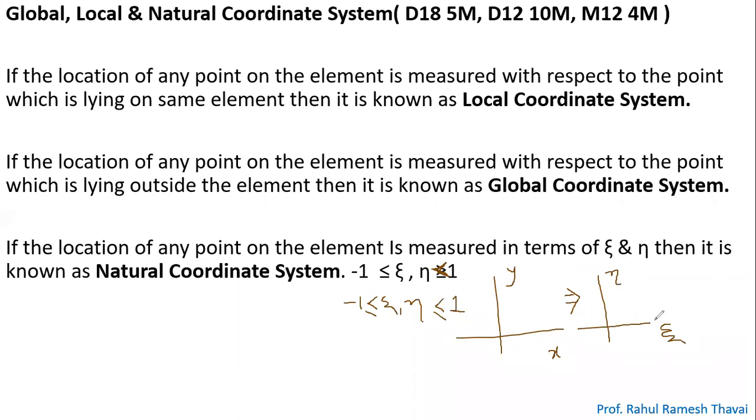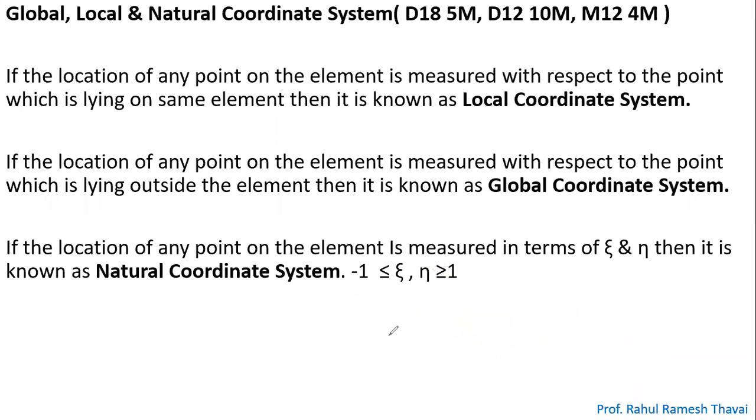That means it is used to translate; it is basically the transformation matrix from Cartesian to natural coordinate. Is it okay?